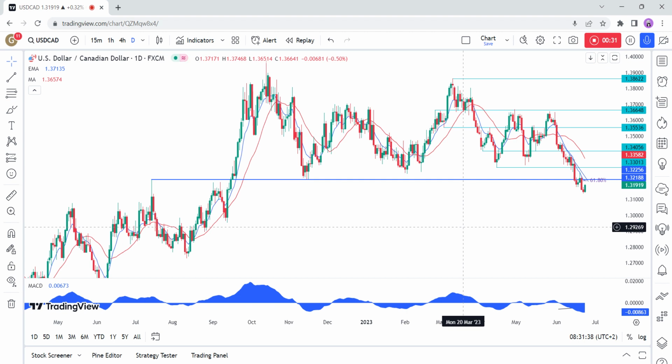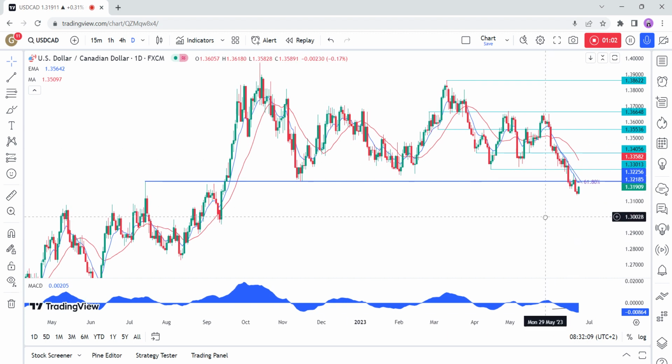significant economic hardship. In contrast, the Bank of Canada surprised the markets by raising interest rates. This decision stems from their dissatisfaction with the disinflationary trend observed during the first quarter of 2023. The BOC deemed it appropriate to increase the interest rate to address this concern. This divergence in monetary policies had a positive impact on the Canadian dollar and resulted in the breakout of the key support level at 132.